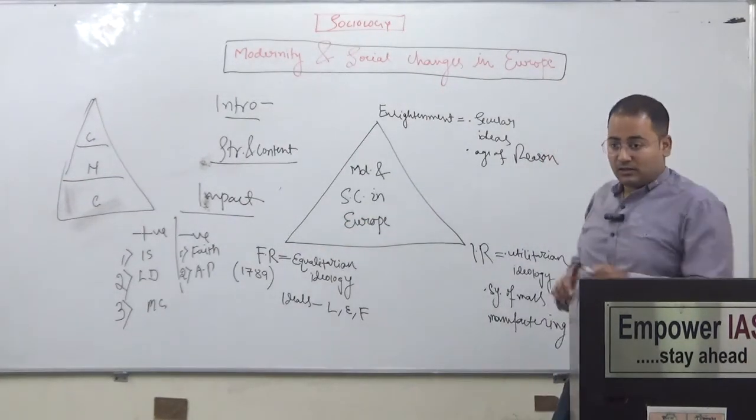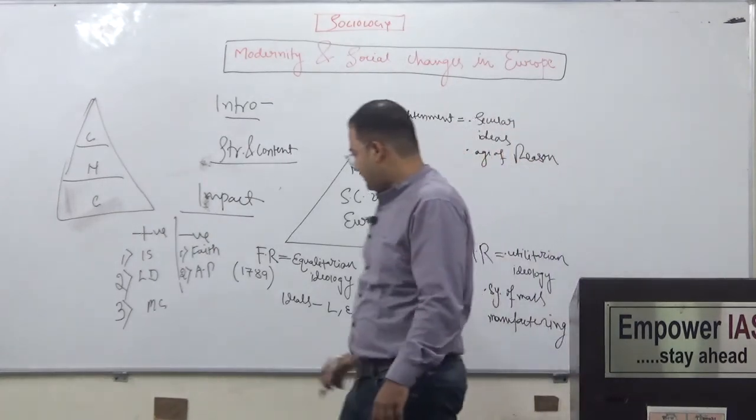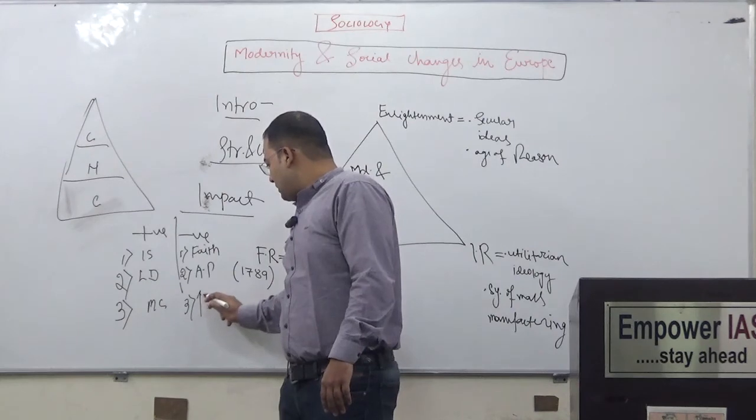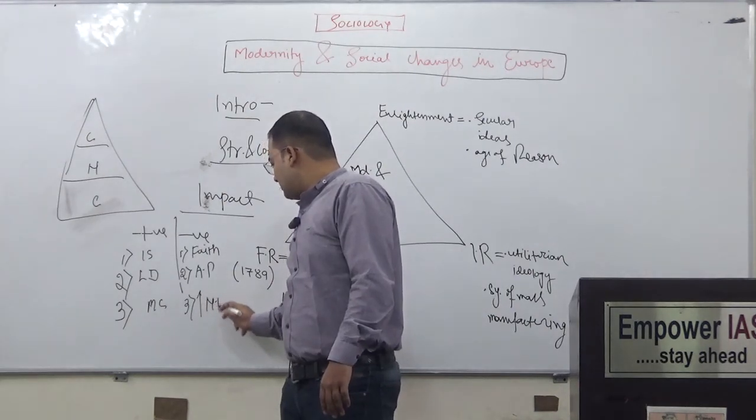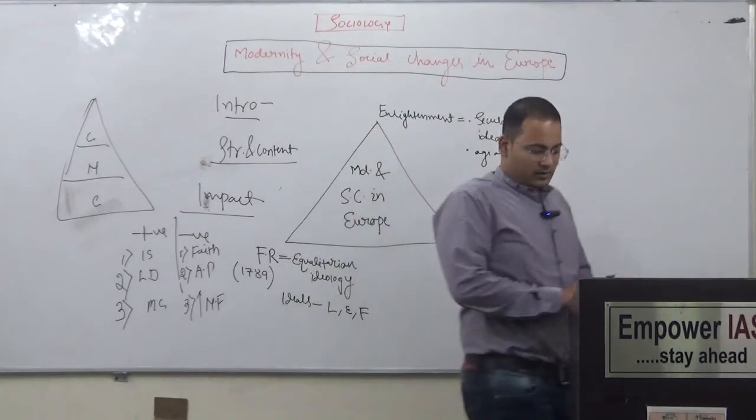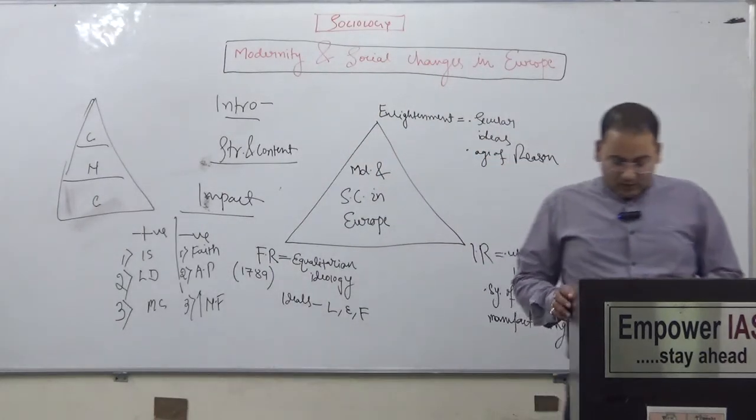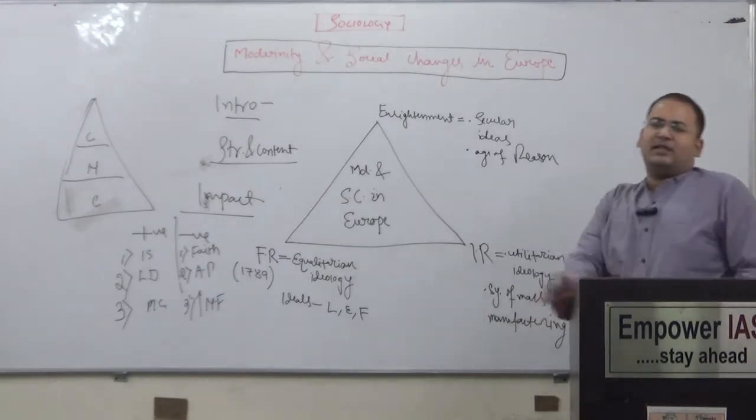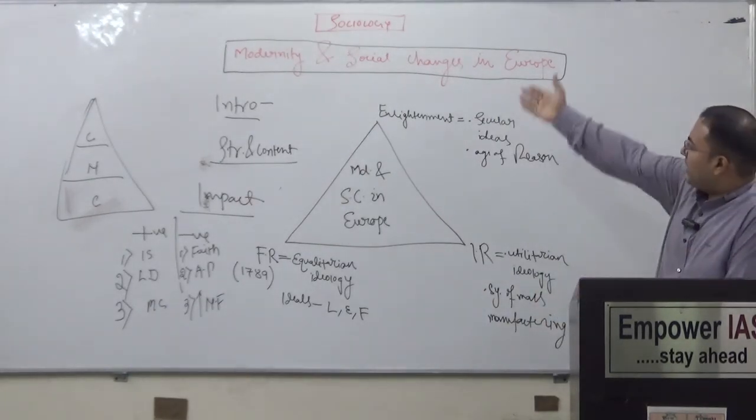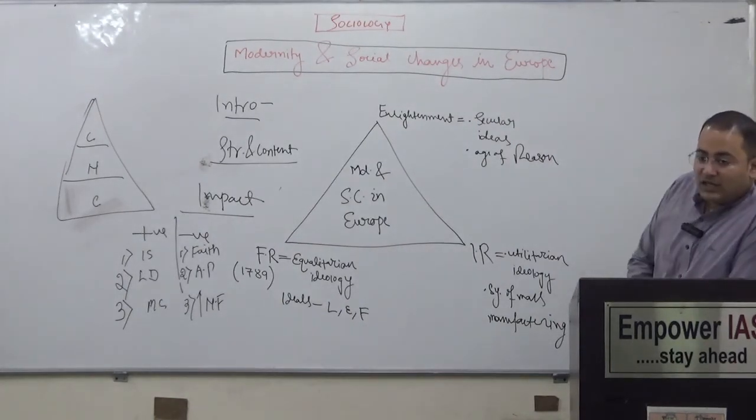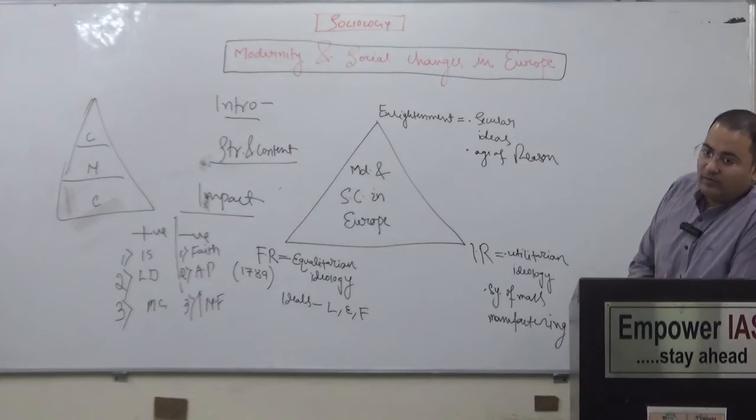Now what should be the third most important impact? Increase in nuclear families with increase in domestic violence. This should be our third point. So UPSC will ask you this concept in a 10 marker. You have to write all these things, and if you write all of them, it will take approximately 10 or 12 minutes.